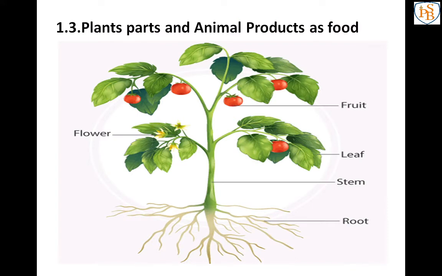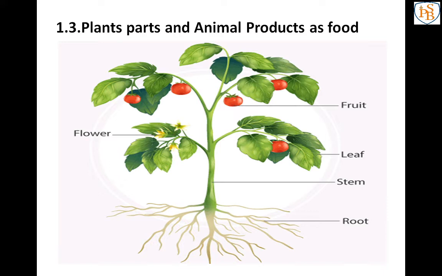See, the next point is, from table 1.3, what can we conclude? Yes, most of the sources are plant, which means most of the ingredients we get from the plant.